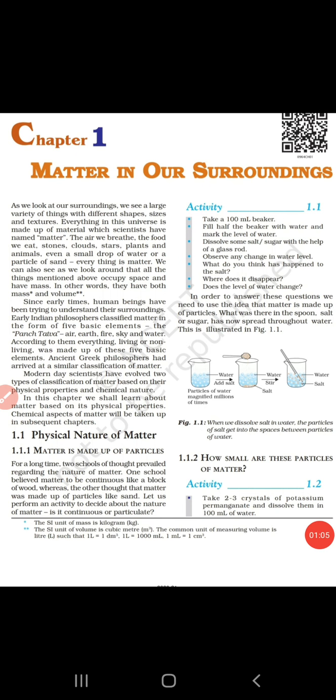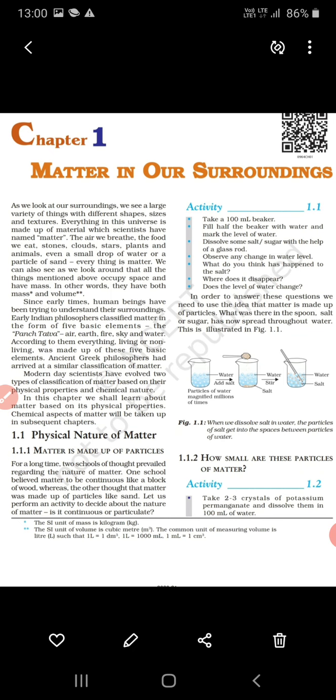So, this is our chapter number first, matter in our surroundings. First of all, surroundings means the things which we have in our neighborhood. The things which we are having in our surrounding, that is the buildings, road, market, trees, that are our surrounding.